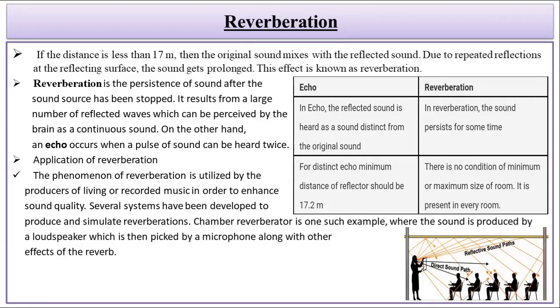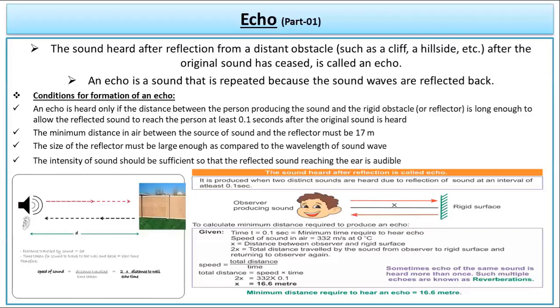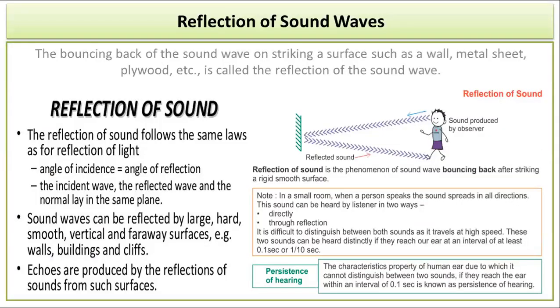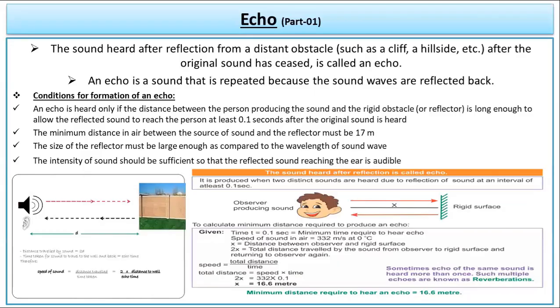So when we come across the situation of an echo, we understand this thing, that echo is a condition or a situation where we can hear the sound again after it reflects back from the origin, and can be heard once again after the original sound has been heard. ठीक है, तो एक बार ओरिजिनल साउंड सुन लेने के बाद अगर फिर से दोबारा अगर वो साउंड सुनने को मिलता है, तब वो हो जाता है वहां पर इको.